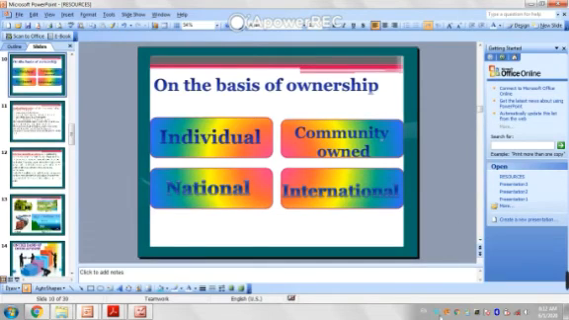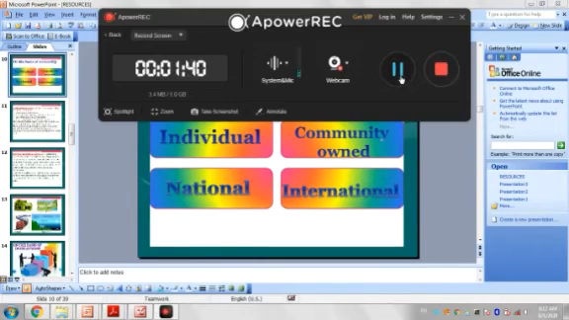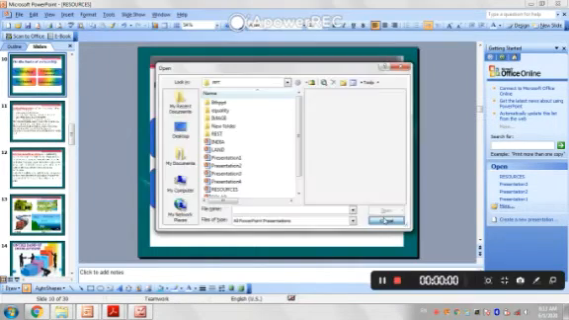Okay, so individual resources are the types of resources that are for individual people, such as their land, our house. Okay, our house is an example of individual resources.